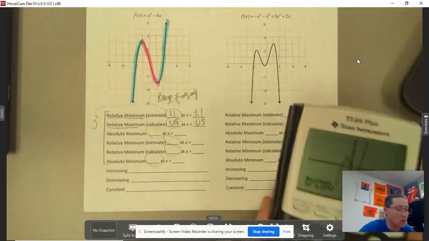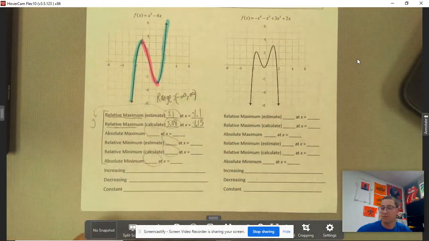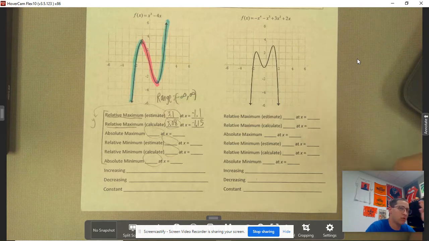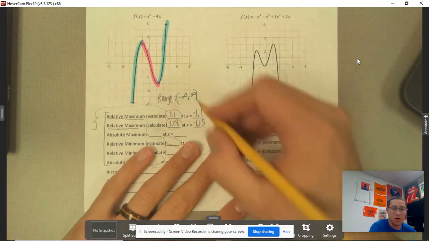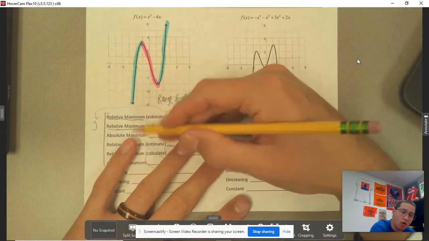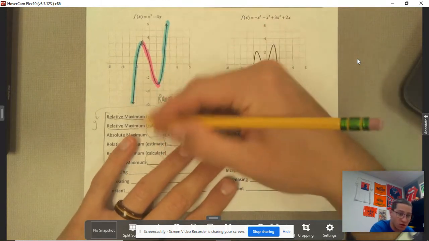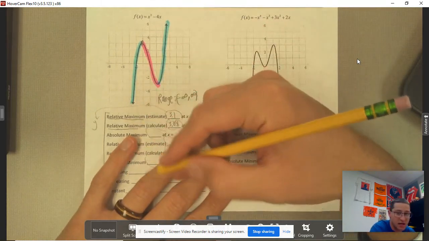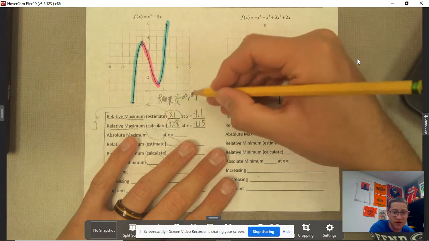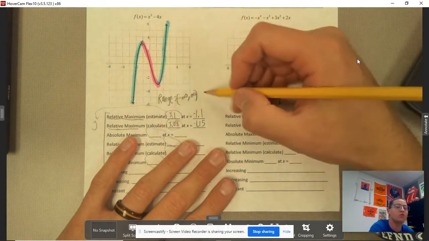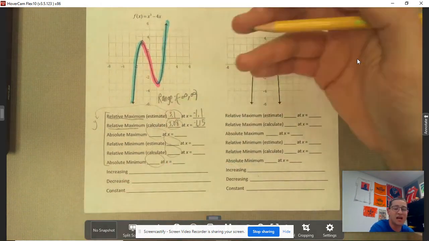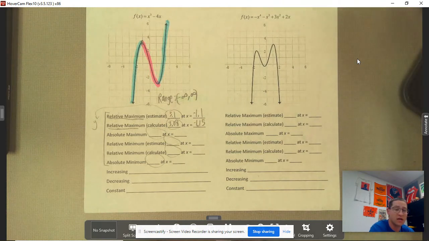That's one example. Let's talk about absolute maximum. This is where the range comes into play. Notice my range, all my y values, starts way down at negative infinity and goes all the way up to positive infinity. Because it goes up to positive infinity, you cannot have an absolute maximum. It doesn't have a greatest peak.